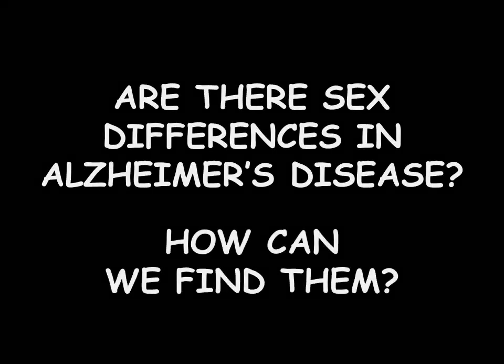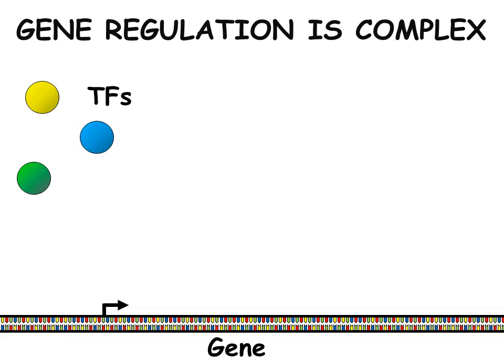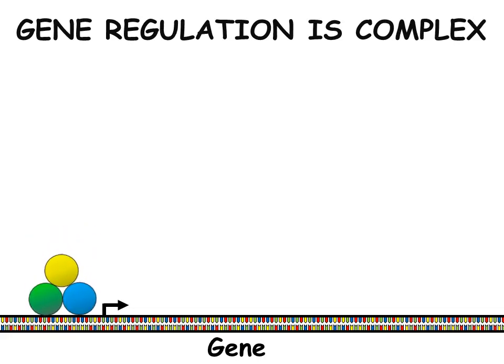Are there sex differences in Alzheimer's disease? If so, how can we find them? Well, gene regulation is complex. At a basic level, transcription factors come together to form complexes. These complexes bind to DNA, recruit RNA polymerase, which then transcribes a gene. Some genes also code transcription factors, which then form complexes of their own and regulate other genes.